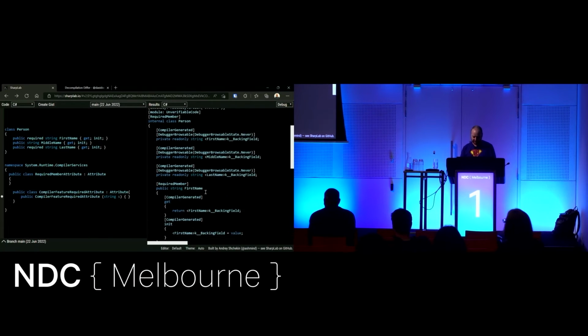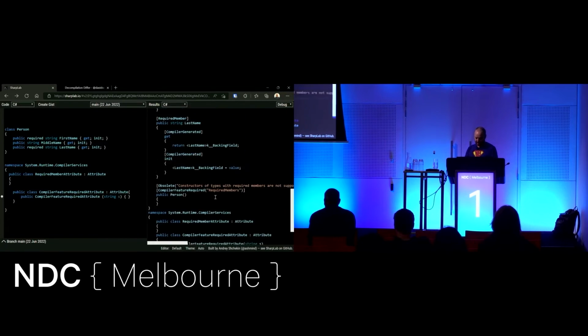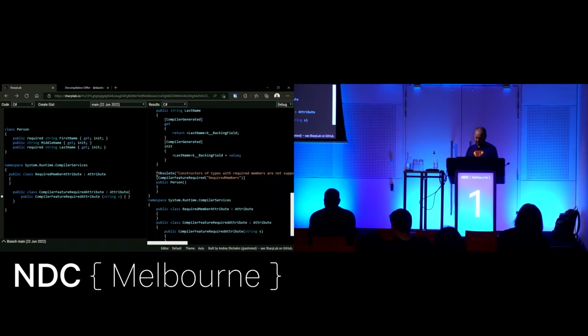So what can we see here? There's a couple of things, since we're talking about reflection anyway. Any class that has any required members will have this required member attribute. Any required member, obviously, will have this required member attribute. The constructor gets this compiler features required and an obsolete attribute. This is a bit weird and in the weeds of compilers, which maybe you don't care about, but here we go.